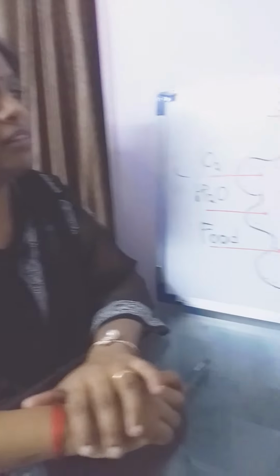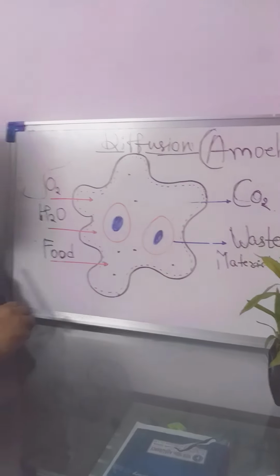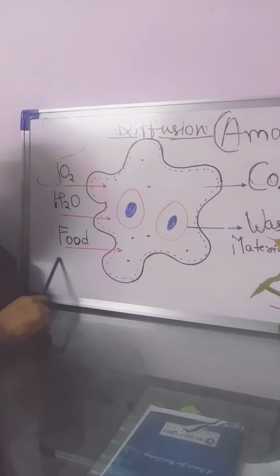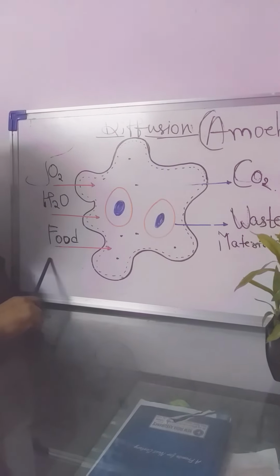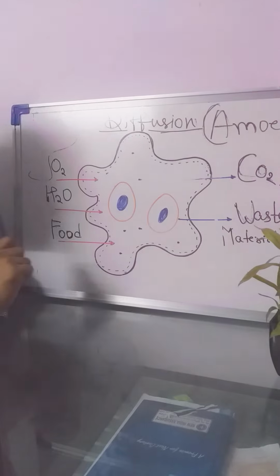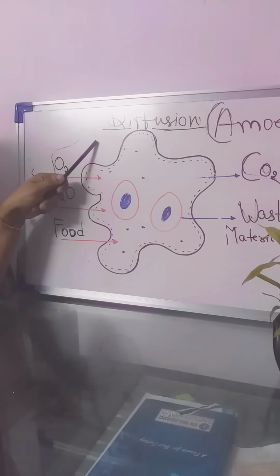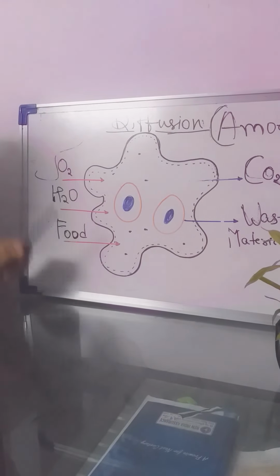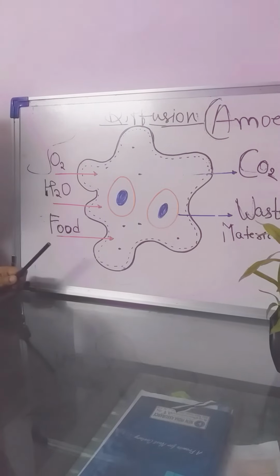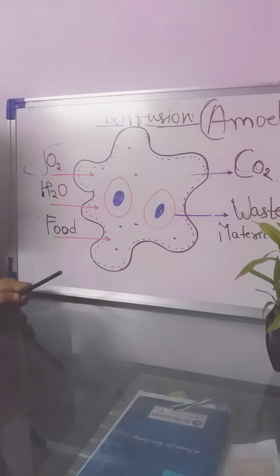Here I have taken a small example which we all are familiar with. This example is of amoeba. We all know that amoeba is irregular in shape. It is a unicellular organism. And as far as exchange of material across the cell takes place, it is by the process of diffusion. Diffusion is a process in amoeba and many other unicellular organisms with the help of which entry as well as exit of certain material takes place.